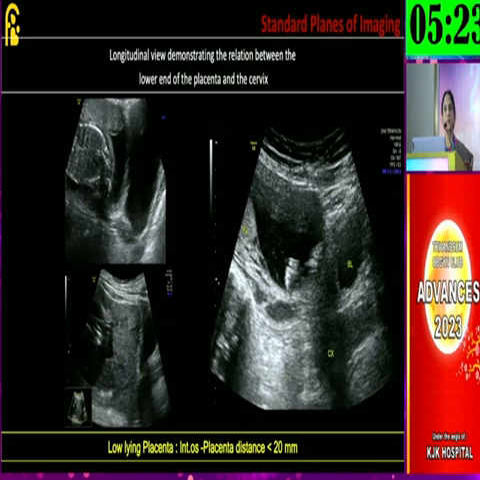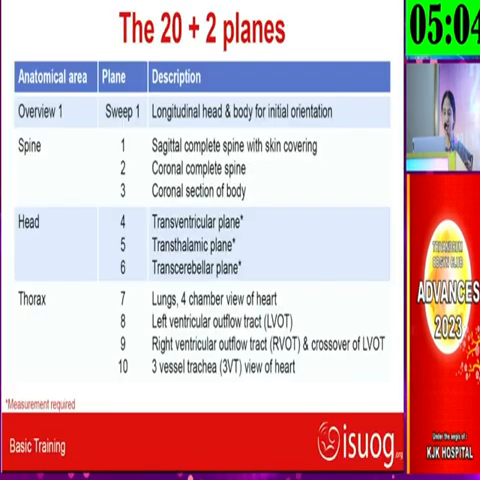And this particular woman requires a rescan at 32 weeks of pregnancy, to see whether placental migration has happened or not. Because in 95% of the cases, in the later part of the pregnancy, we can see that the os placenta distance will be more than 20 millimeters, and then it is no longer called a low-lying placenta when we review her.